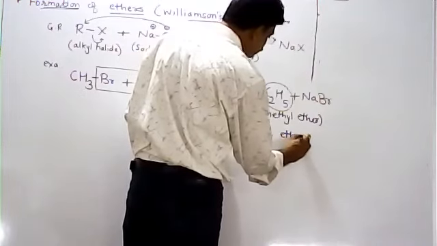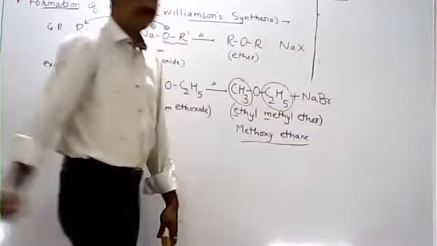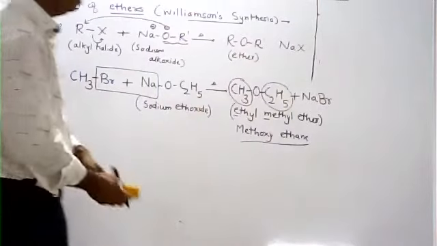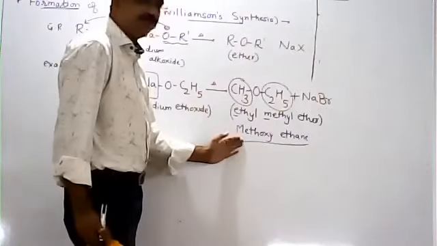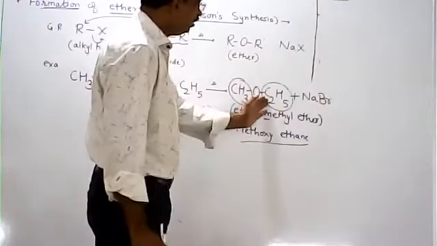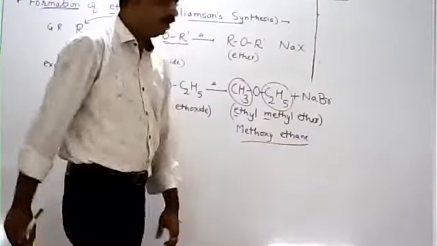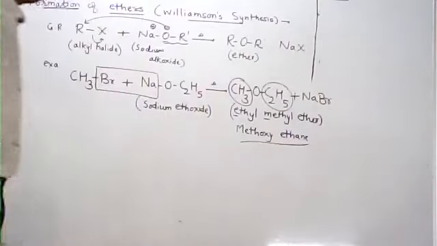So methoxy ethane. The name is methoxy ethane. The general name is alkoxy alkane. The lower alkyl group is considered the alkoxy part. The higher alkyl group is considered the alkane part. So methoxy ethane is the product.